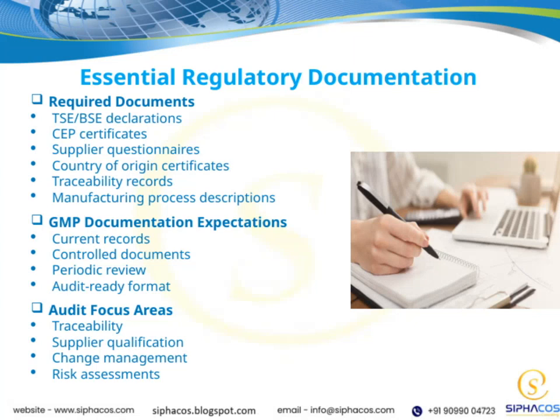When it comes to essential regulatory documentation, there are a few key categories we need to keep in mind. First, the required documents, things like TSE and BSE declarations, SEP certificates, supplier questionnaires, country of origin certificates, traceability records, and detailed manufacturing process descriptions.